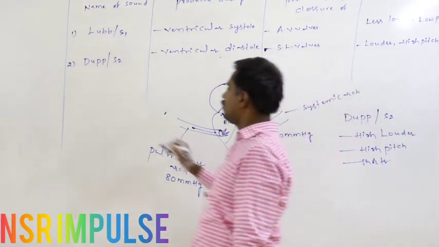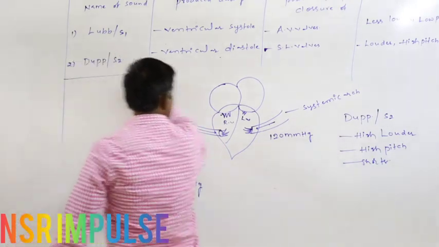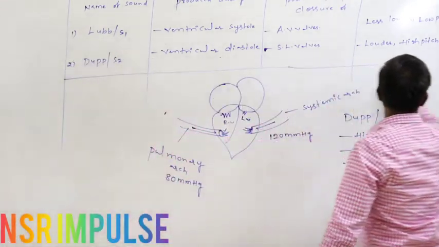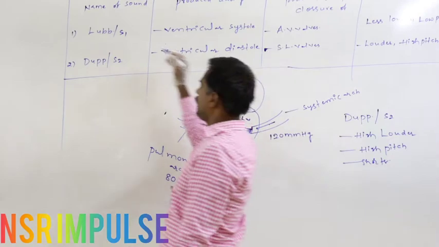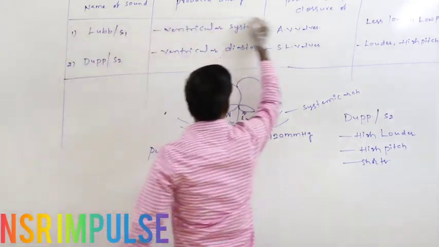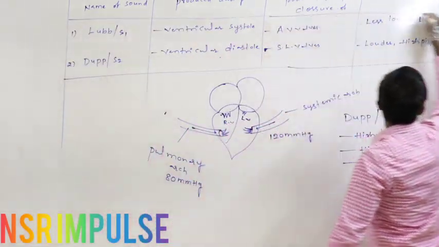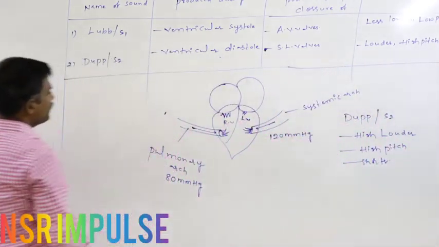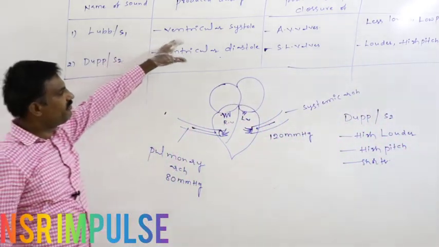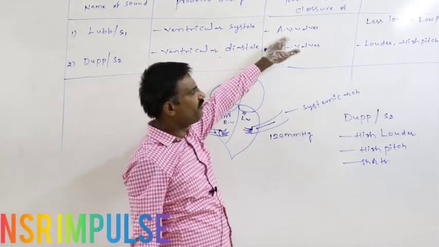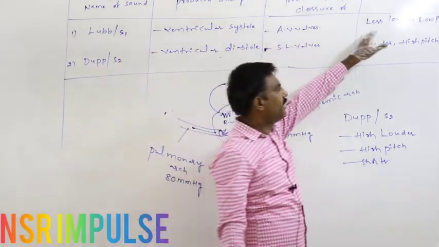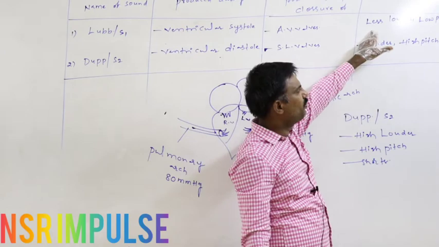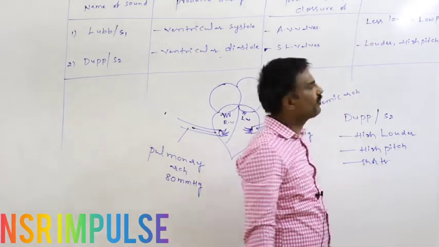So definitely you have to remember these sounds which are produced during the cardiac cycle. The first heart sound is the lub sound, that is the S1 sound, produced during ventricular systole due to the closing of AV valves. Its nature is less loud, low pitch, and longer.